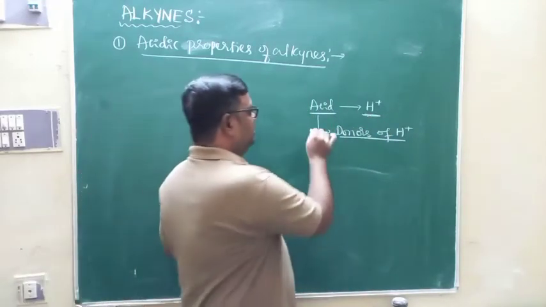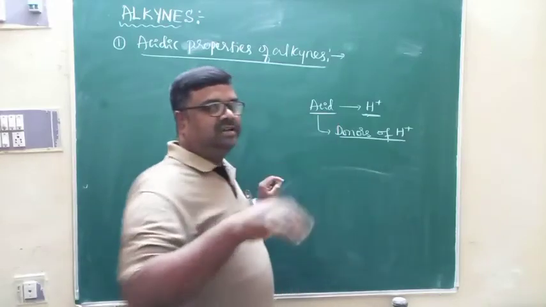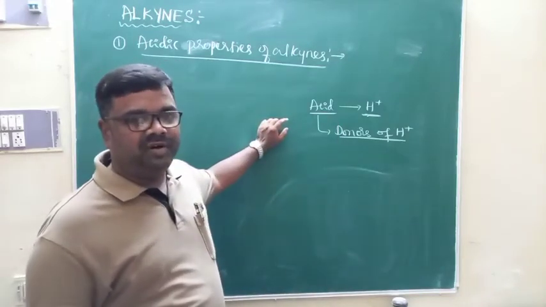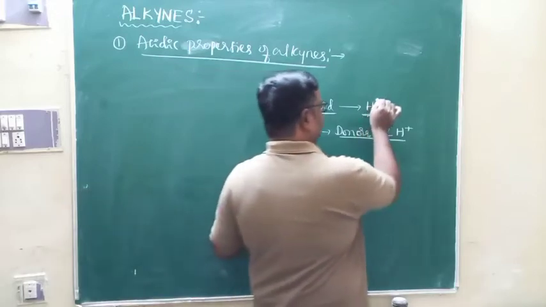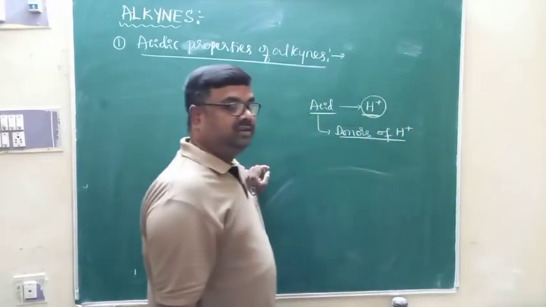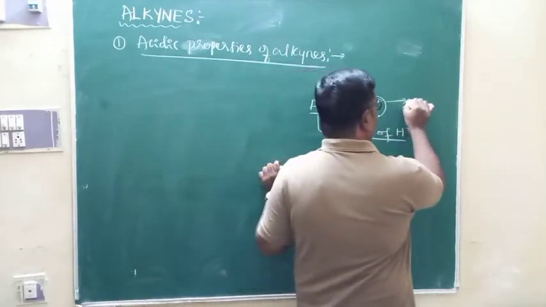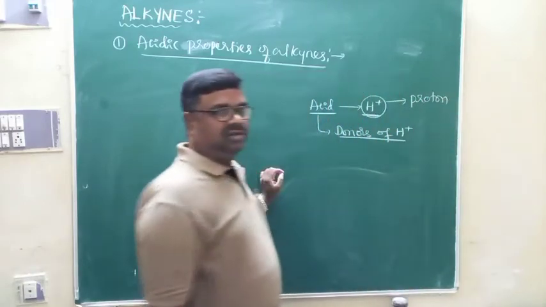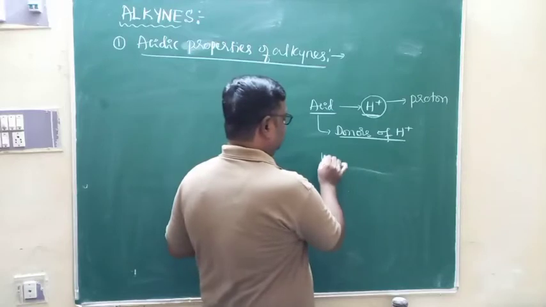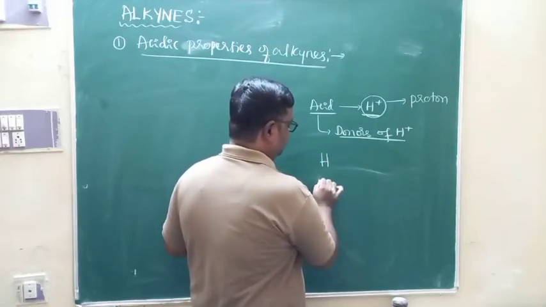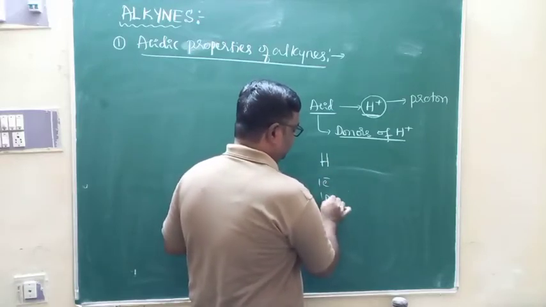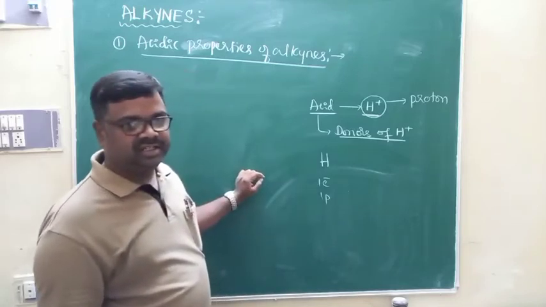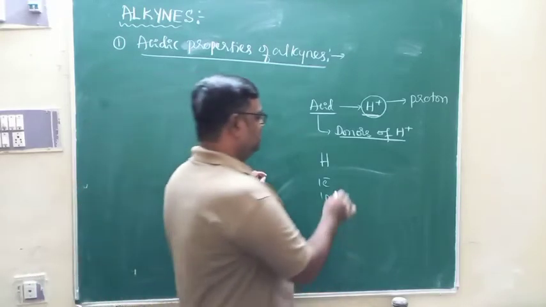Or any substance that releases hydrogen in the form of H plus ion, that is what we call an acid. We call it a proton. H plus is generally called a proton, because hydrogen contains one electron and one proton.